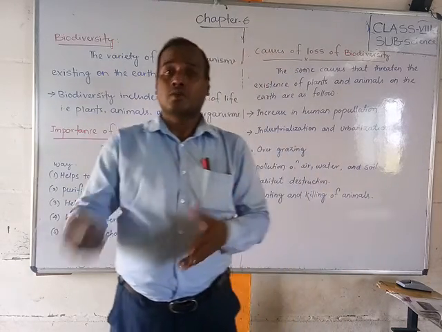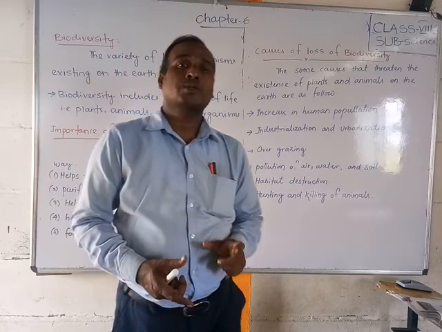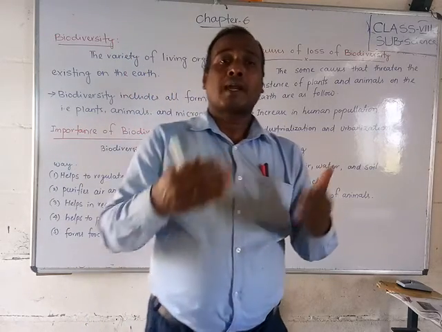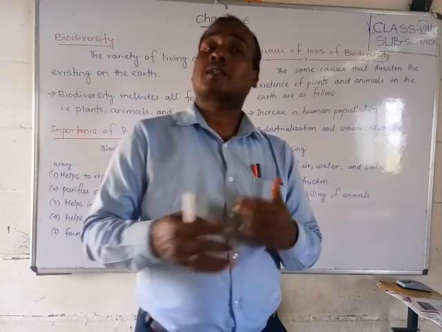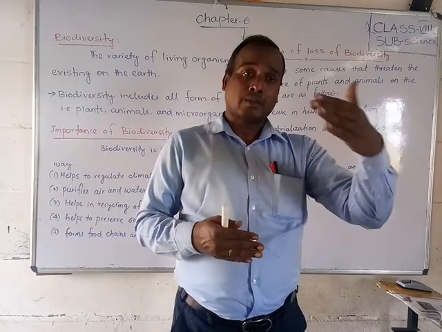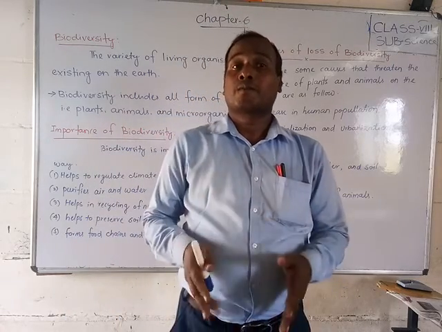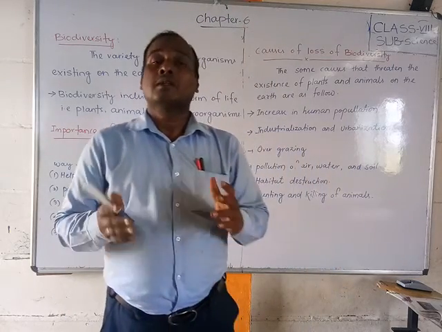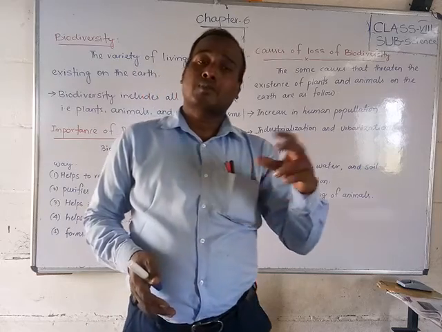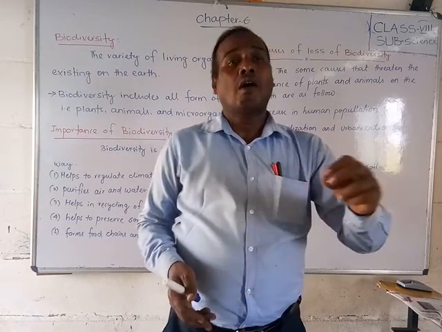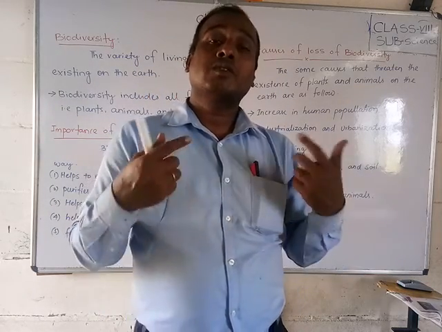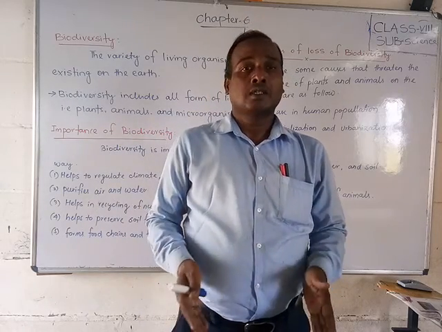I will explain one small example to you, students. Suppose plants and human beings, what is the relation? If plants are cut and destroyed, that is deforestation, then we won't get oxygen, because plants release oxygen gas through the process of photosynthesis, which is very essential for human beings. Yes or no?